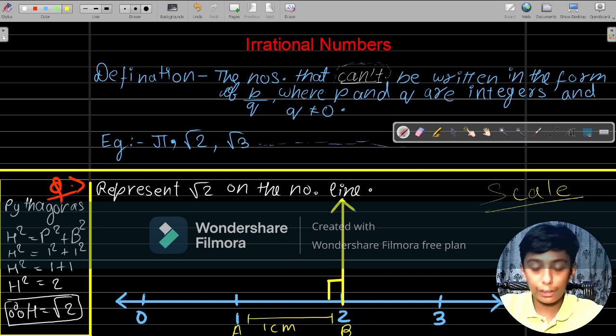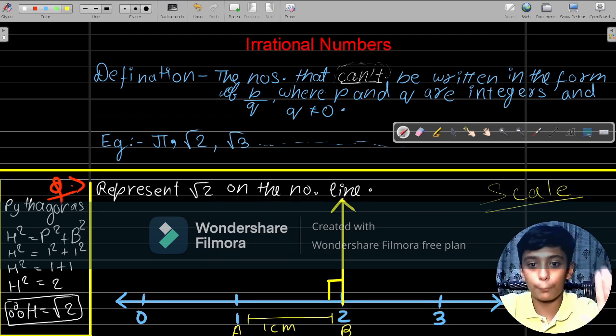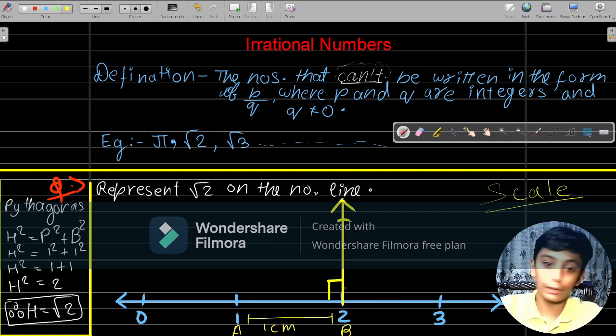So after I draw this, what I have to do is take the measurement from A to B, as that is also 1 centimeter. I take that measurement and cut an arc with the compass where it lands on this line. Let's say over here, right?